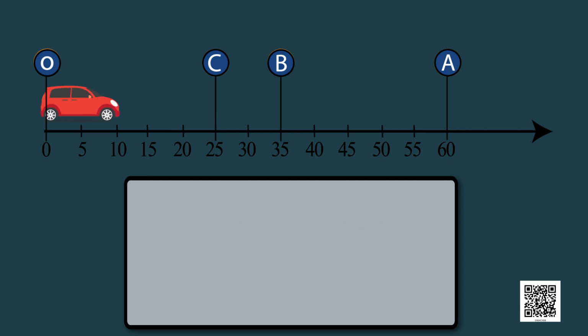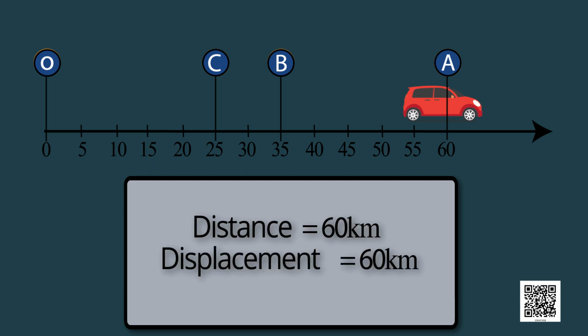Now if we consider that the car travels from O to A, and for this motion from O to A, the distance covered and the magnitude of displacement is 60 km. So children, we can say that displacement can be smaller or equal to the distance covered, but displacement can never be more than the distance covered.